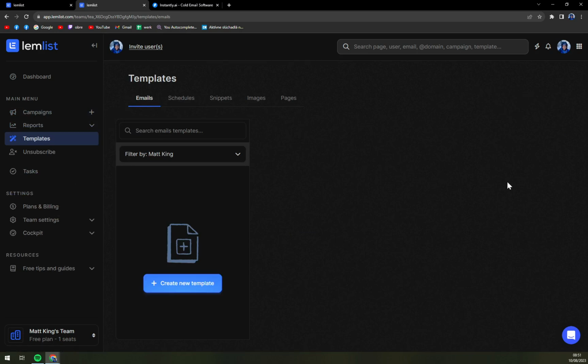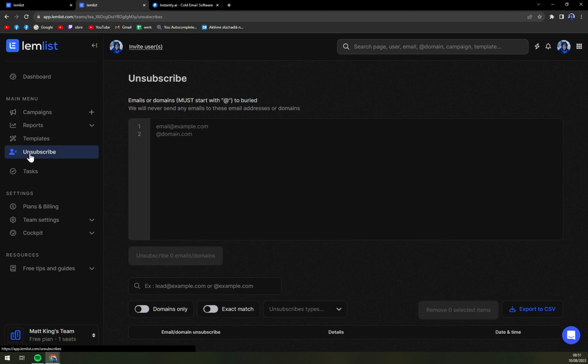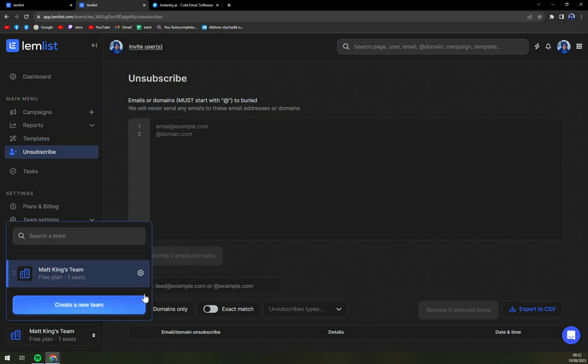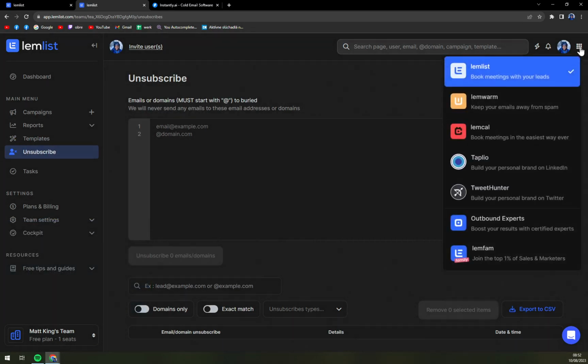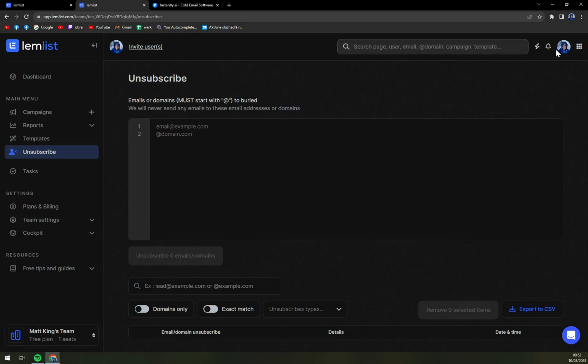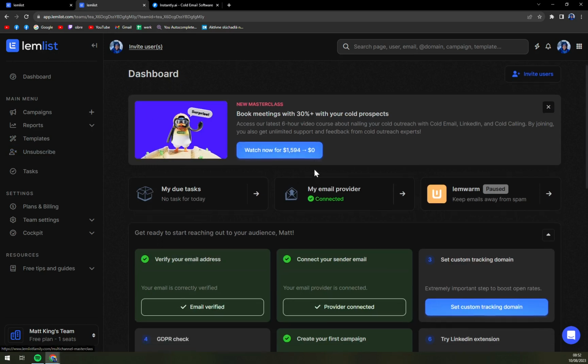And what is really bugging me for some reason is this dark mode. I'm gonna try to change it, because it's not really what you want in the sunny day like this. So this is our Lemlist.